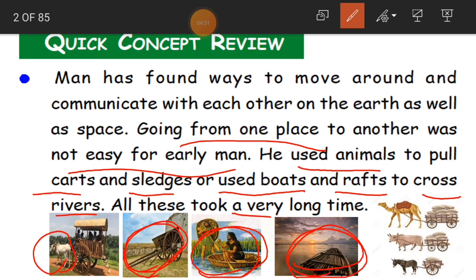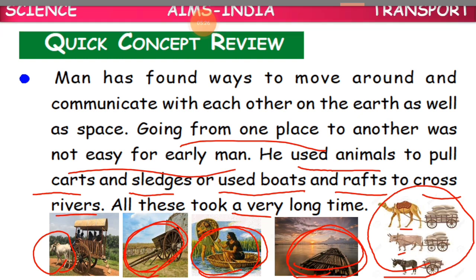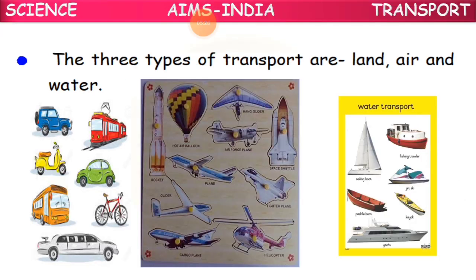Okay, and all these took a very long time. So as I said, he was not having any technology, so he had to think and he had to make all this on his own with his own hands. So for inventing all these, it was not easy for him, and he didn't make all these things in a very short period. It took a very long time for him to make these things. Okay, see here, even animals, how they used to pull the carts. So you can see a donkey here, bullock here, camel here. See, this is how the early man used his transports.